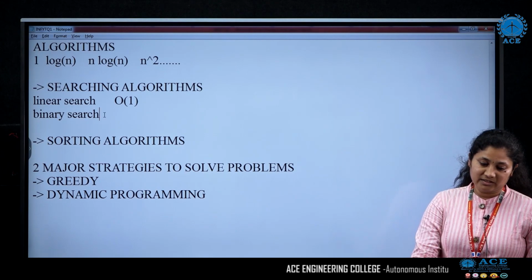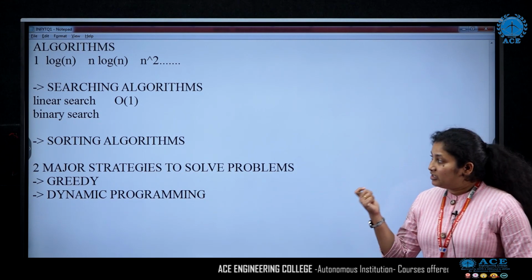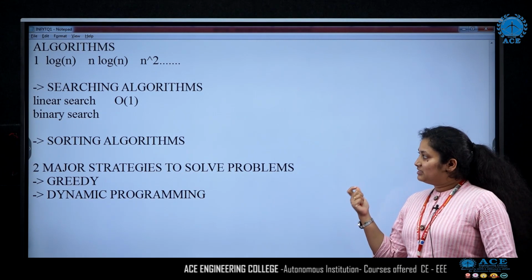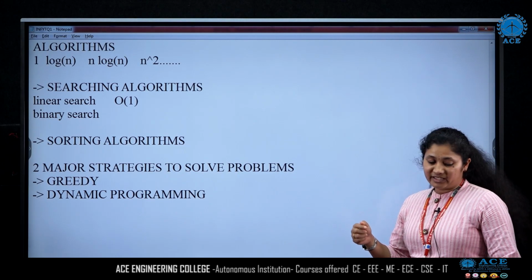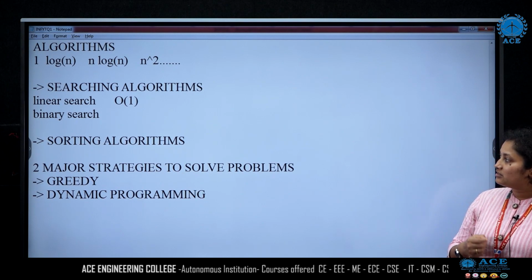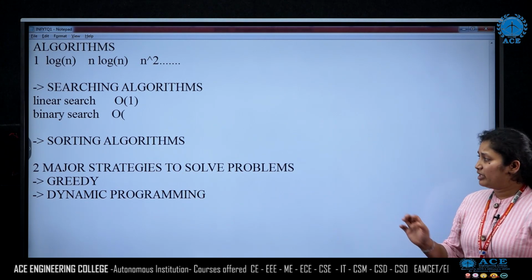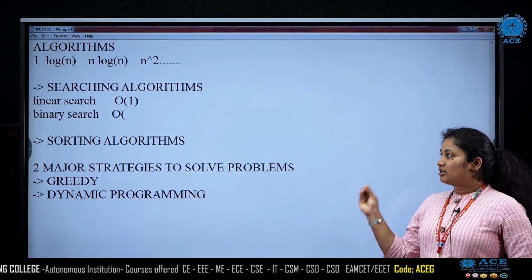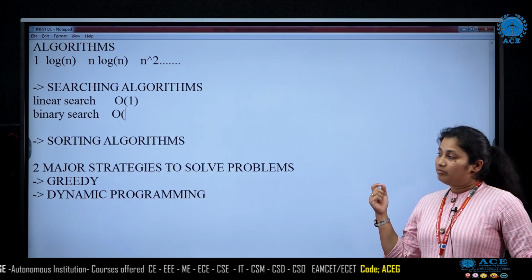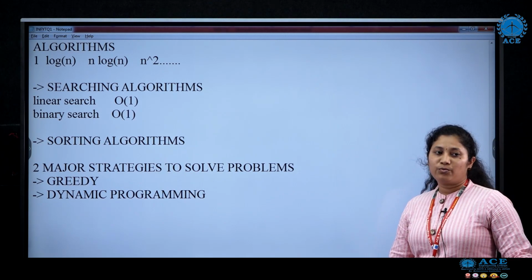Similarly, if the exact middle element is the key element, then binary search is the best technique, because binary search first compares the key element with the middle element. So in that case too the order will be order of 1.